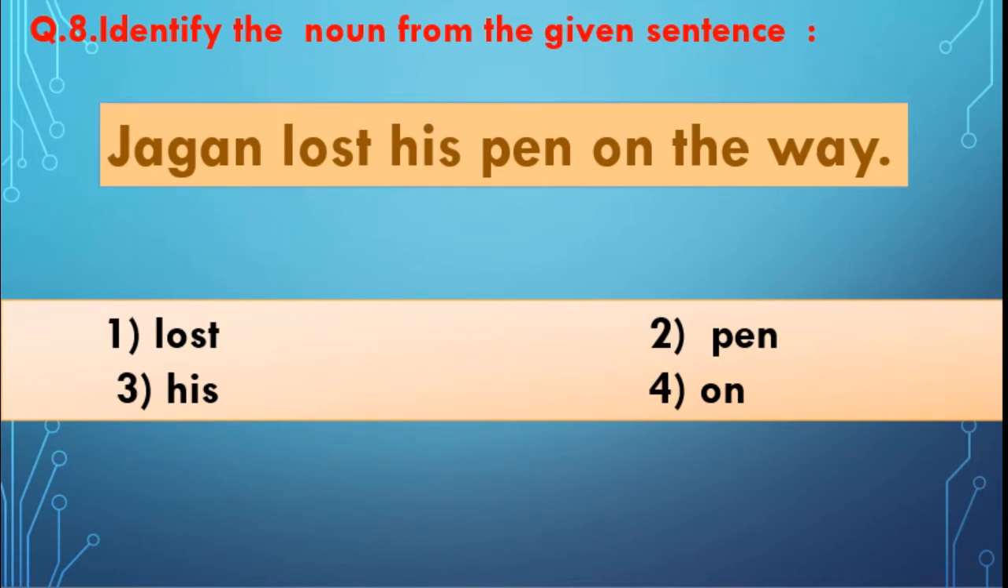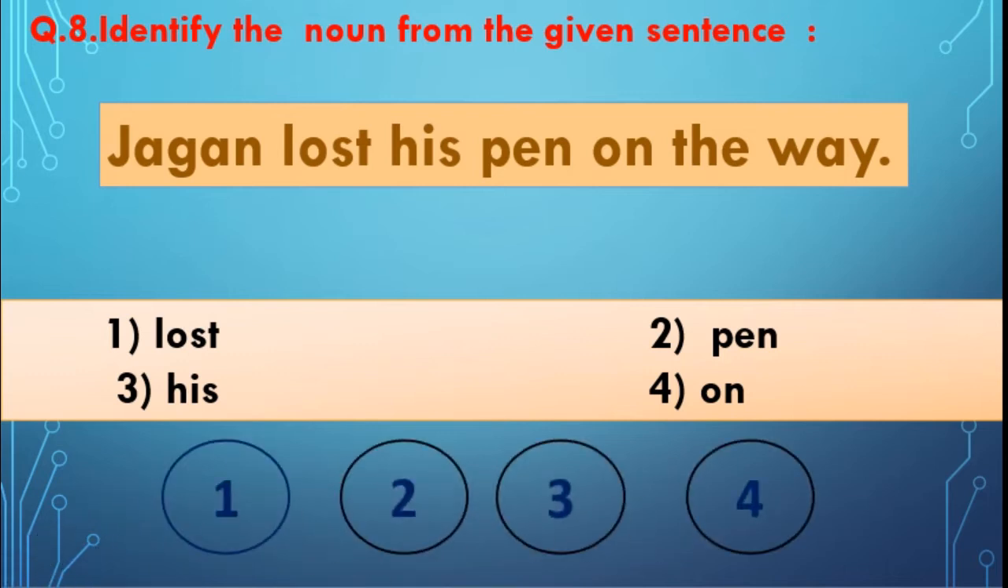Identify the noun from the given sentence. You have to find out the noun. Jagan lost his pen on the way. Okay. Now see the options. You have to select one from the option. Okay. First one lost. Second pen. Third his. Fourth on. Which is the correct answer? Yes, you are right. Pen is the correct answer.